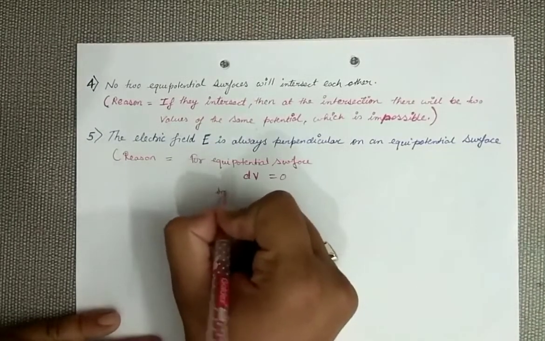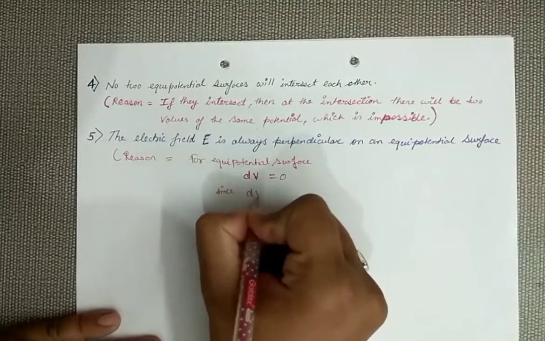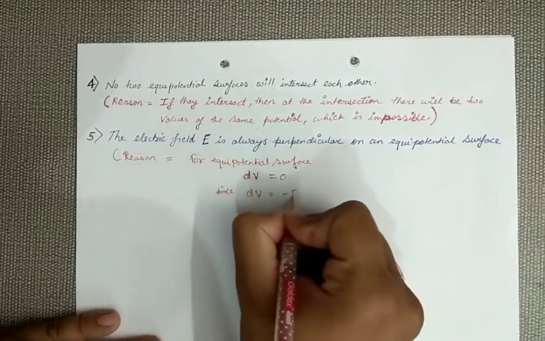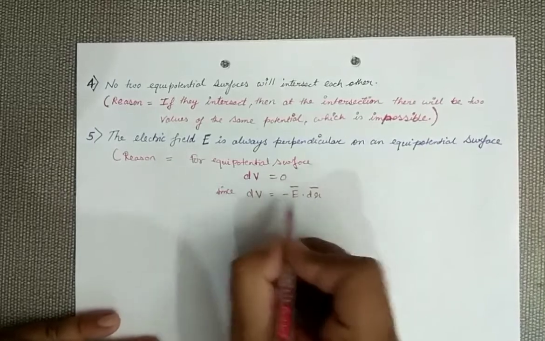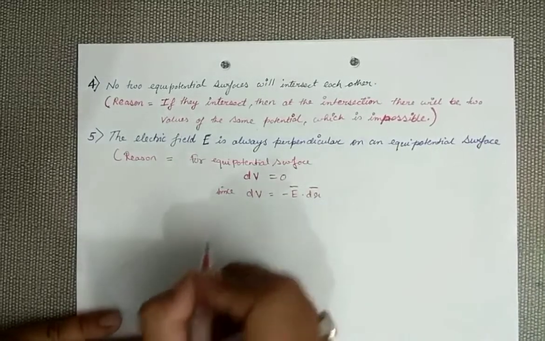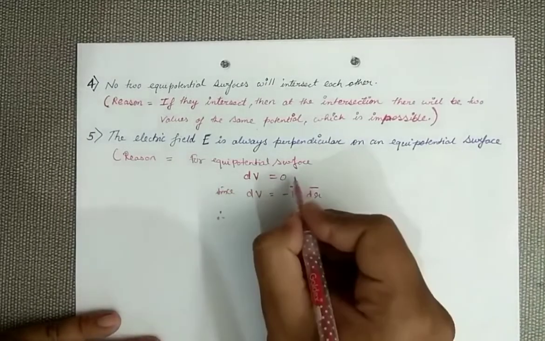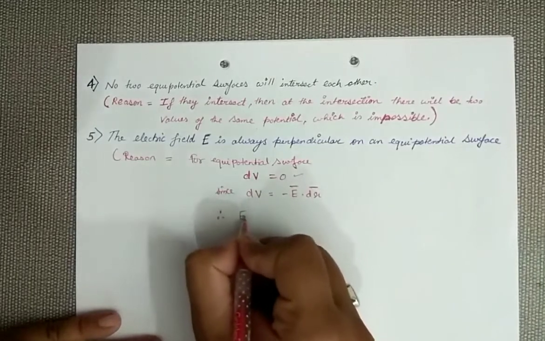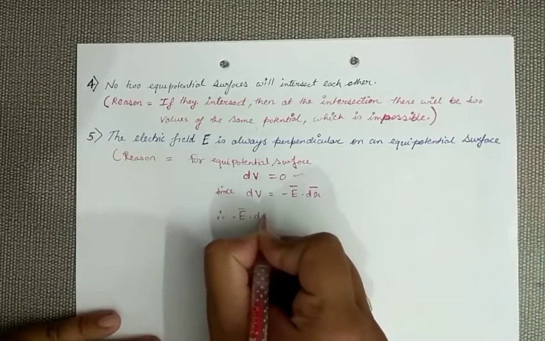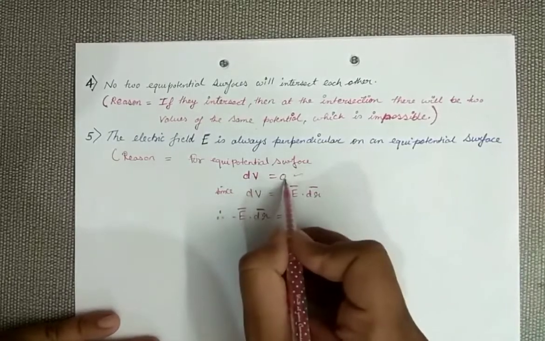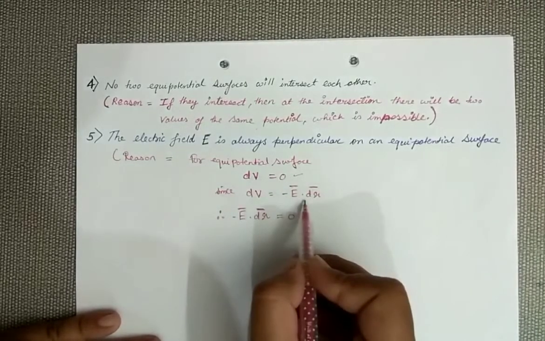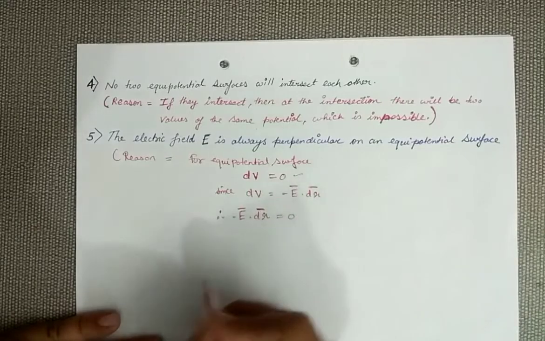And we know one more property, delta V equals minus E dr. If you remember the relationship between potential and electric field, delta V equals minus E dr. So by this concept we can say that E dr will also be equal to 0. If delta V is 0, and delta V equals minus E dr, then on equating these two, E dr is 0.